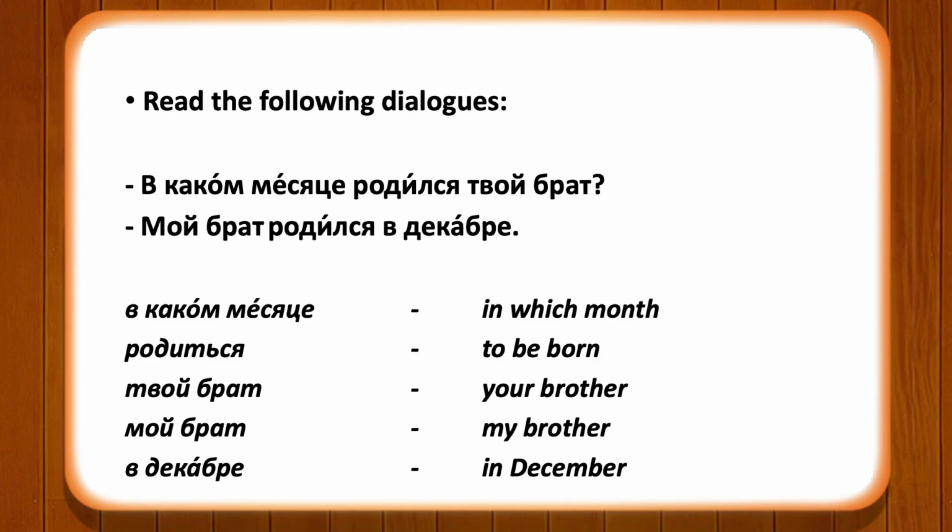The next dialogue is: В каком месяце родился твой брат? Here the form of the verb родился is masculine because of the word брат, which is masculine gender, your brother. So in which month was your brother born? In the answer: мой брат родился в декабре. Декабрь, в декабре. My brother was born in December.